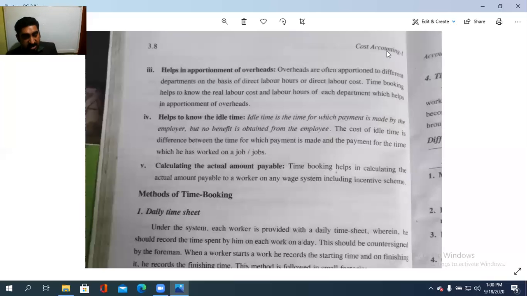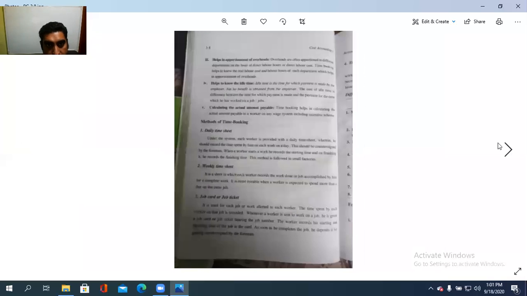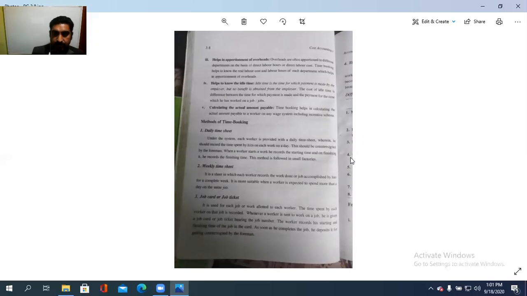നടത്തുന്നു. സോ ദീസ് ആർ ദ ഫങ്ഷൻസ്, these are the purpose or the importance or the advantage of the time booking, as it is efficient utilization of the time spent, helps in the allocation of the labor cost, helps in the apportionment of the overhead, and helps to know the idle time also and calculating the actual amount payable to each and every worker based on the time booking. Next is methods of time booking. Daily timesheet, weekly timesheet, job card or job ticket, and also time card or time cum job card. So that we see in the next class.